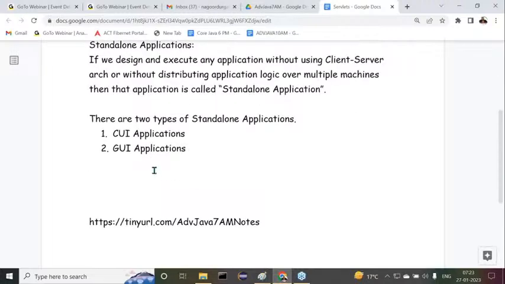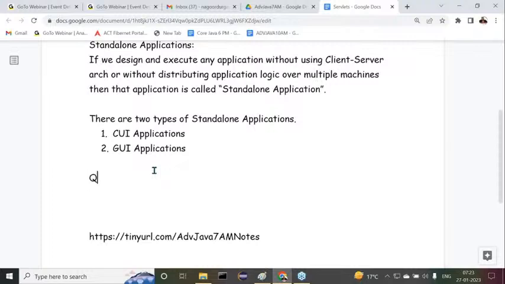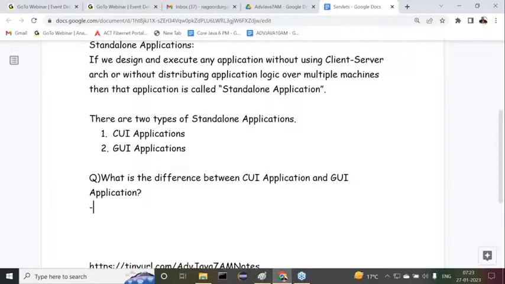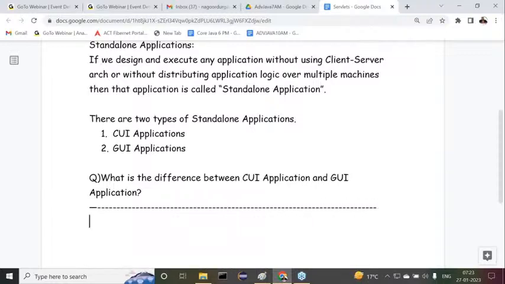Then here we have a question now. What exactly is the difference between CUI applications and GUI applications? Observe carefully. This is a question. Already I discussed the same topic in the GUI part, but again we are going to see the content. Now try to recognize this.